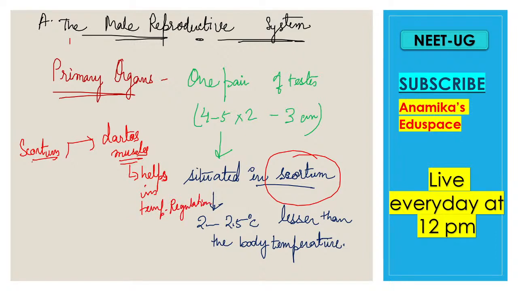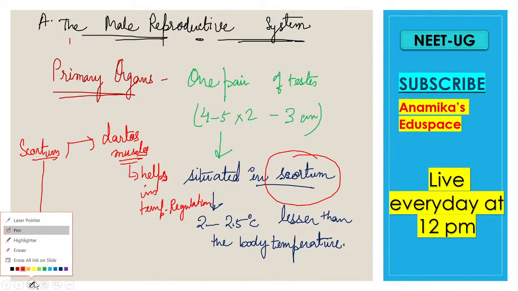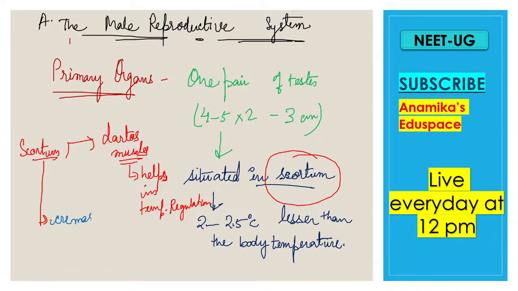The scrotum also has another muscle, known as the cremaster muscle. This cremaster muscle lies between the external and internal layers of the spermatic fascia.